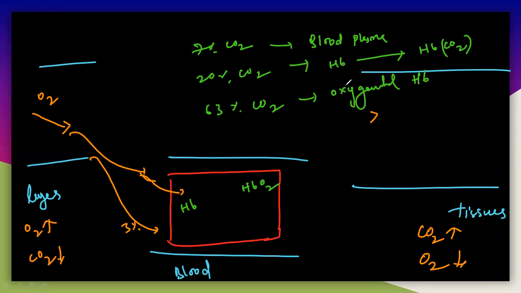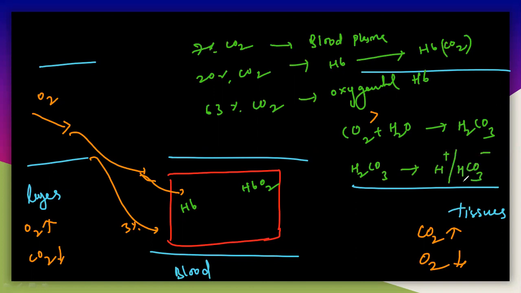So what happens after it goes there? In the oxygenated hemoglobin there is a lot of water. So when CO2 binds with the water molecule, what happens? It will produce H2CO3. So CO2 binds with the water molecule, it releases H2CO3, and H2CO3 can break down into H plus and HCO3 minus.